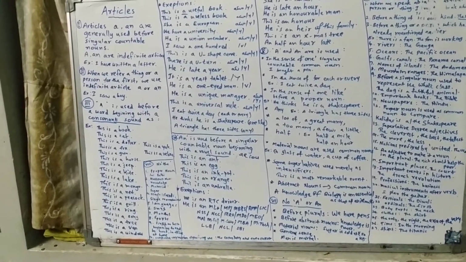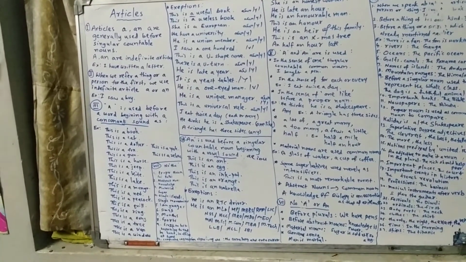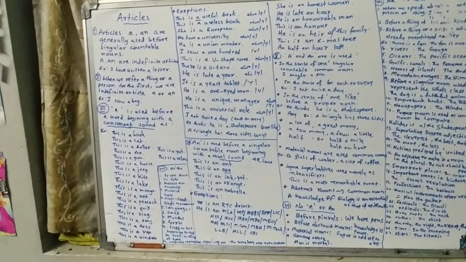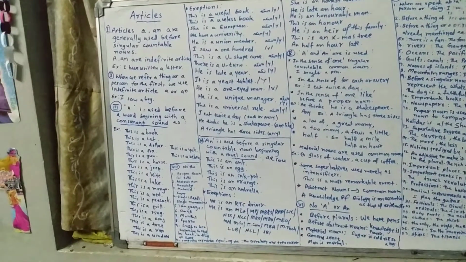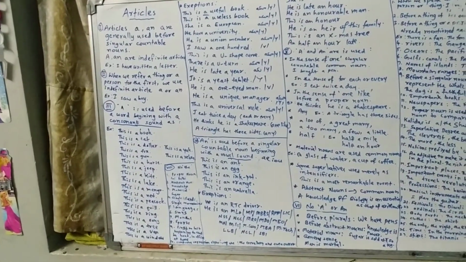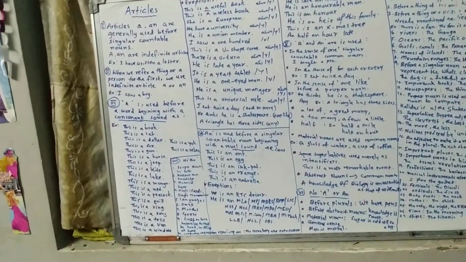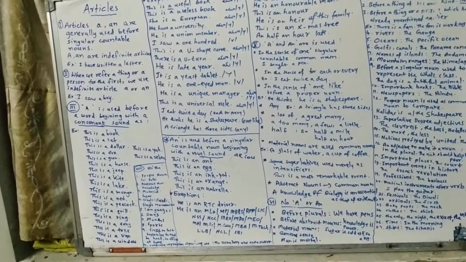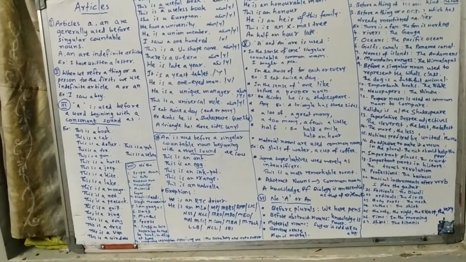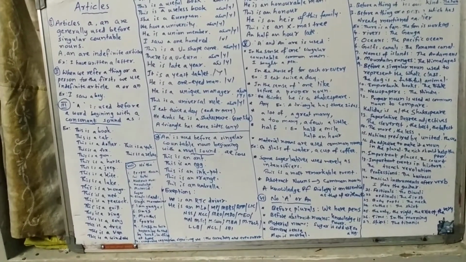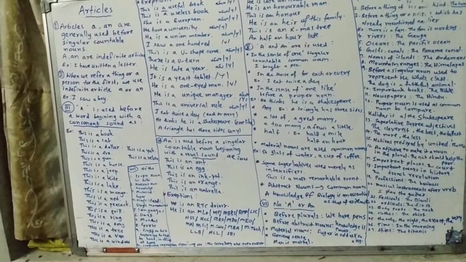I saw a 100 rupee note on the road. A one means w sound. This is a U-shaped curve, U, y sound. A U-turn, y sound. He is a Latin, y sound. It is a yeast tablet, y sound. He is a one-eyed man, w sound. He is a unique manager, a unique, y sound. This is a universal rule, a universal, y sound.